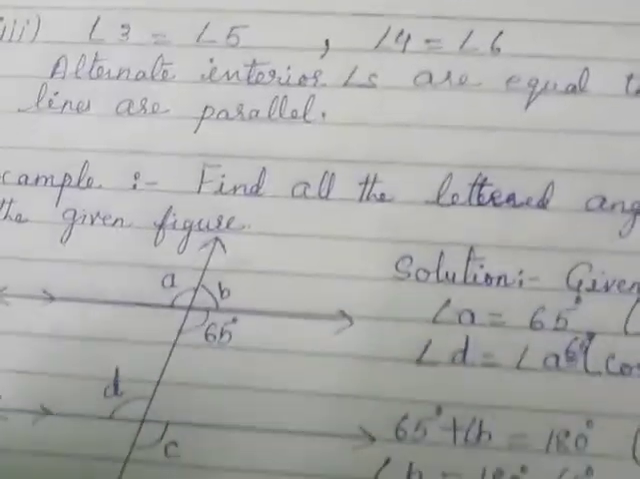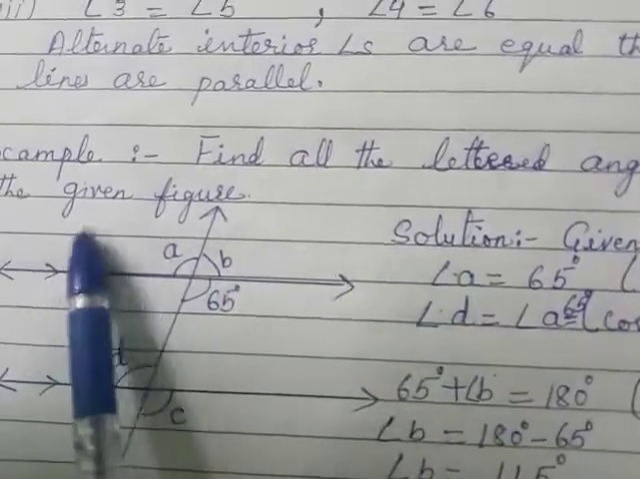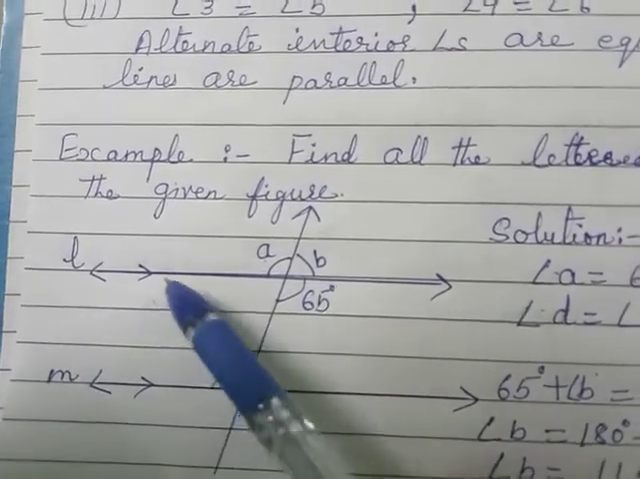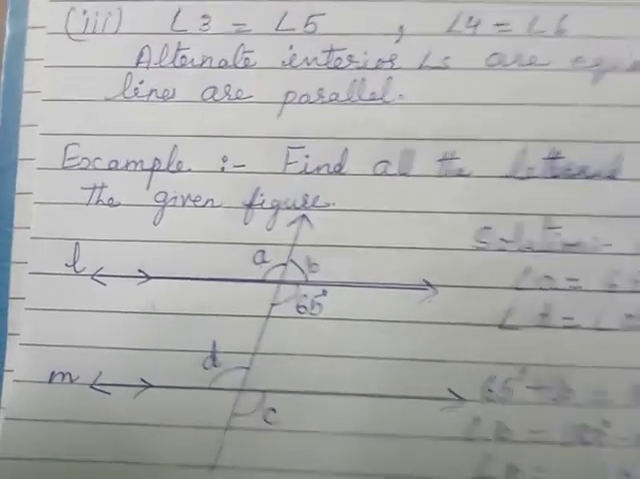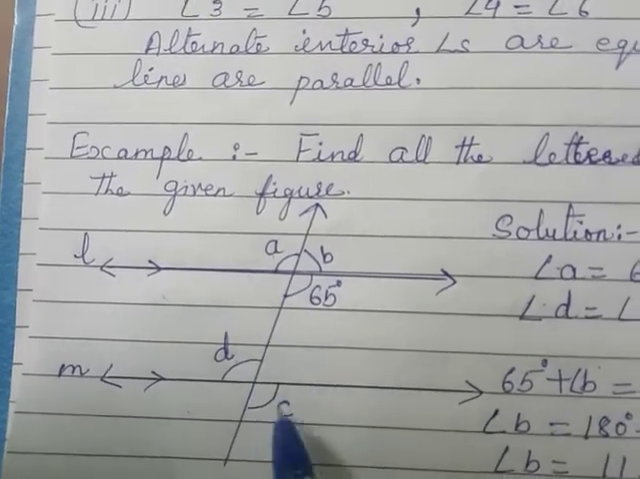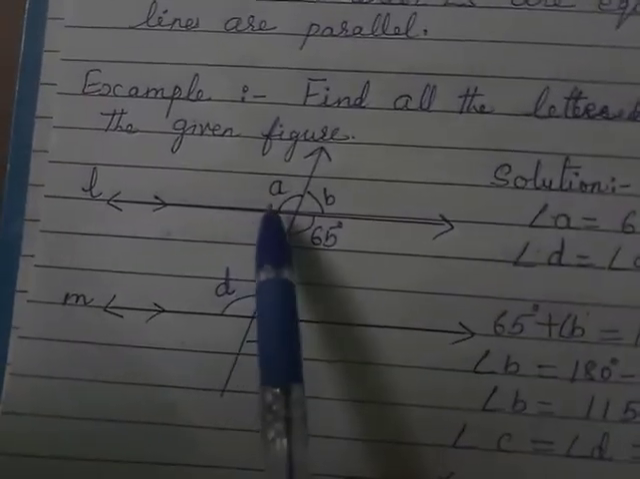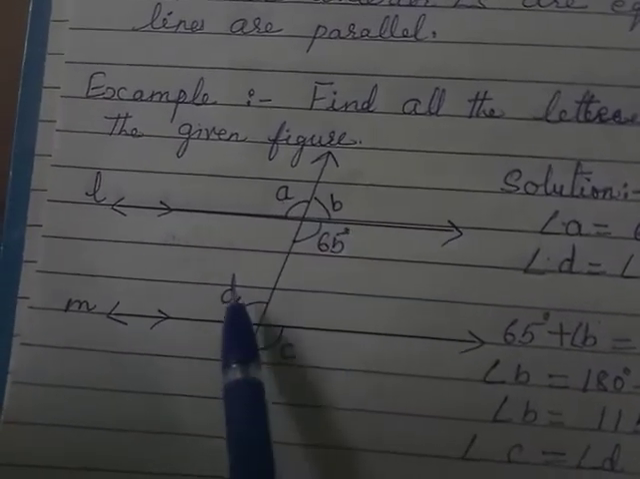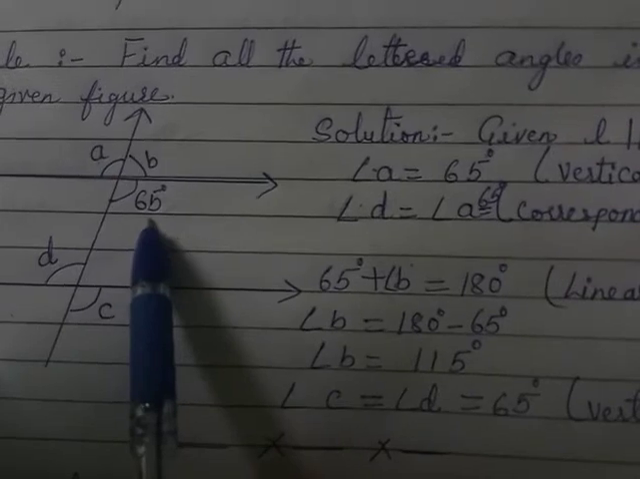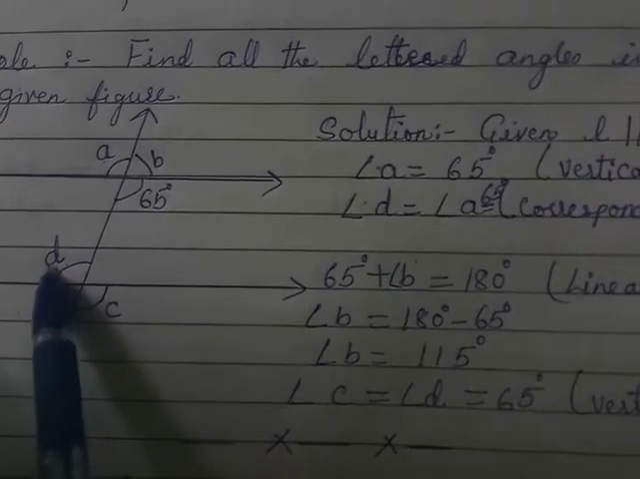Now, here I have taken one example. Find all the lettered angles in the given figure. See here, two lines are given. This is L and this is M. These two lines are parallel. You can see the arrows here, which show that these two lines are parallel. Now, the letters A, B, C and D are marked, and this angle is 65. We have to find out these lettered angles A, B, C and D.